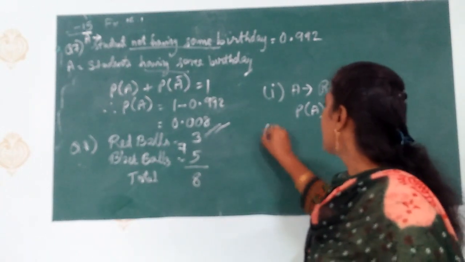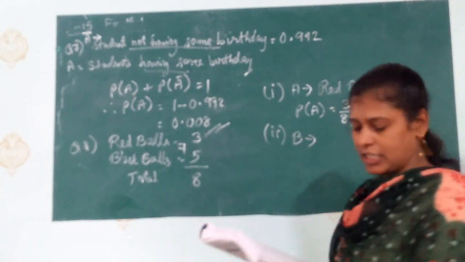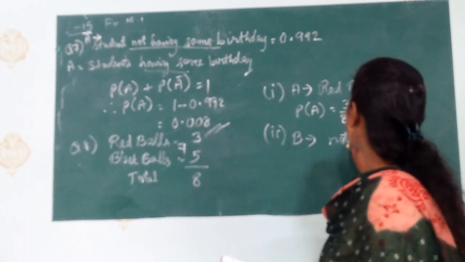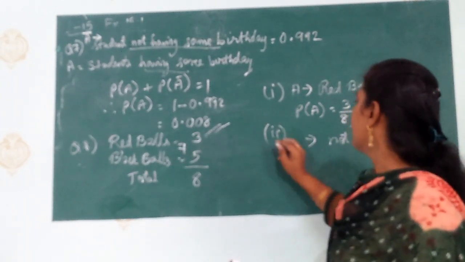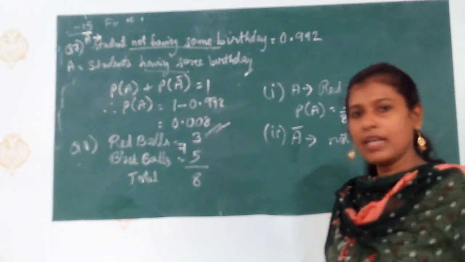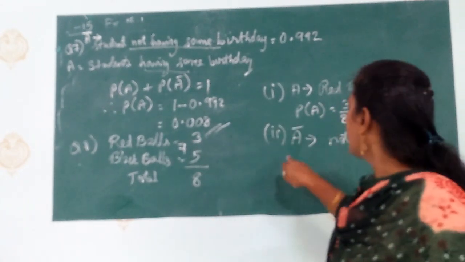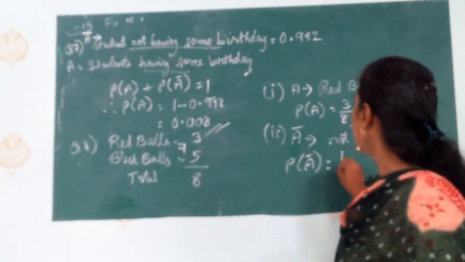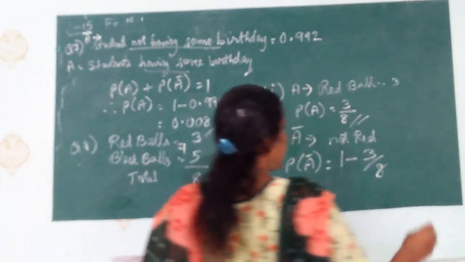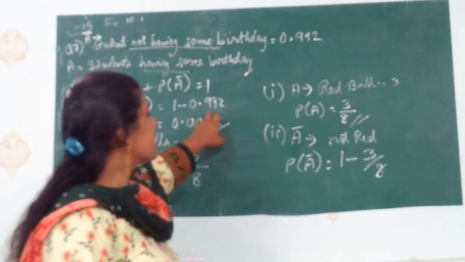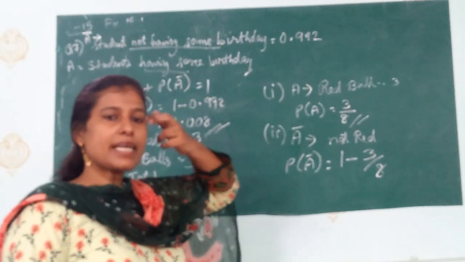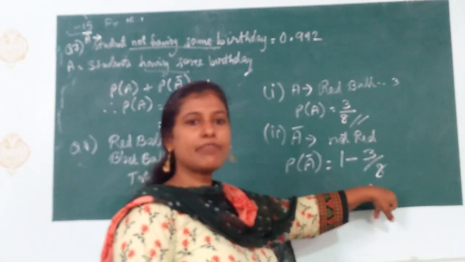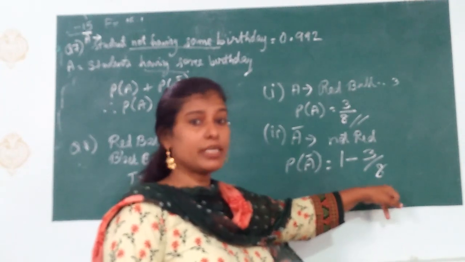Now in the second case, what they have asked, B, that is probability not red. Okay. Not red. That means we will take it as not A. Okay. Because A is 3 red balls and not red means not A. Therefore, probability not A equals 1 minus 3 upon 8. Now see, till now we were having decimals. So directly I told you put 0, 0 and subtract it. Here in this case we have a fraction. 1 is the whole number and this is the fraction. We cannot do subtraction directly.